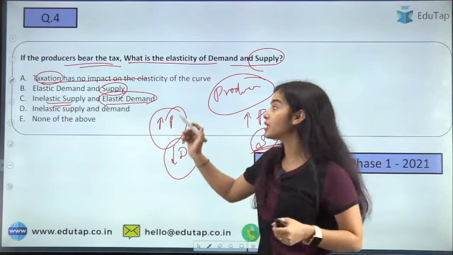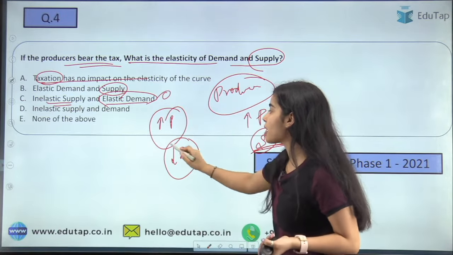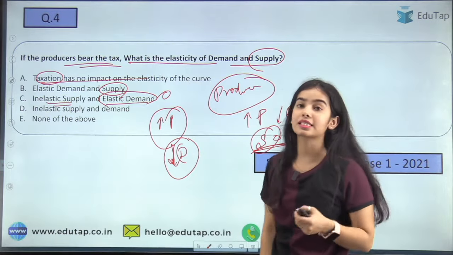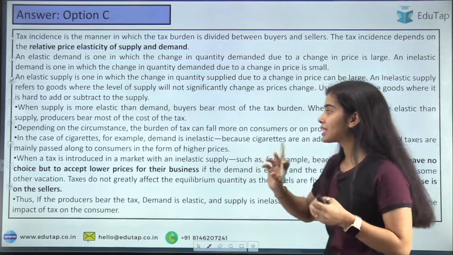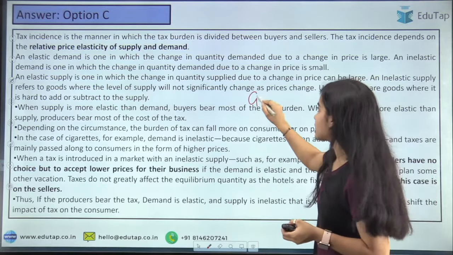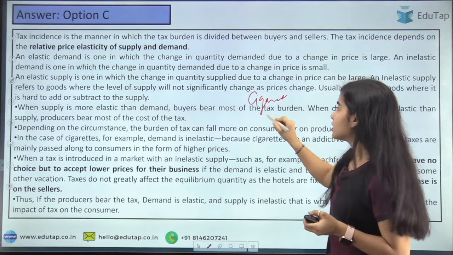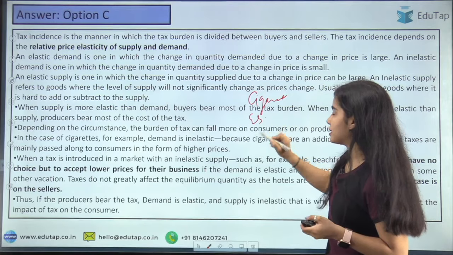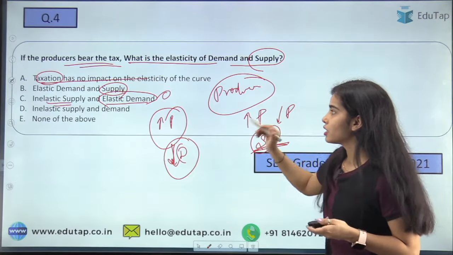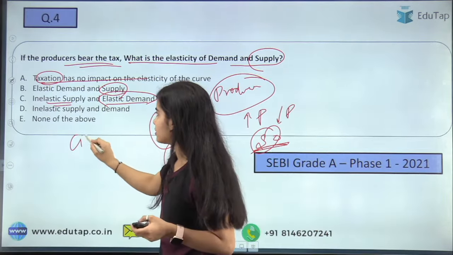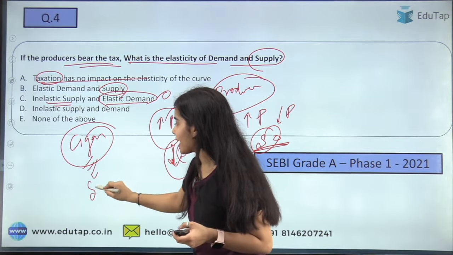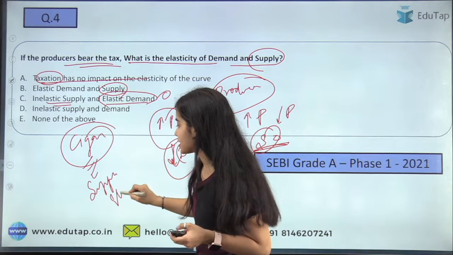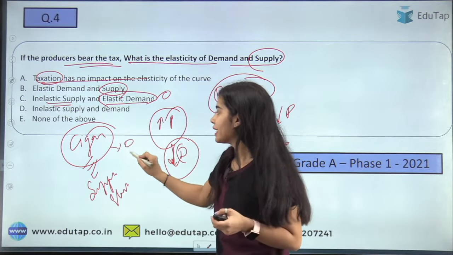Where he will sell when the demand is becoming zero or reducing a lot when the prices are raised? So in the case of cigarette, it is the opposite. In the case of cigarette, the supply is elastic and the demand is inelastic.